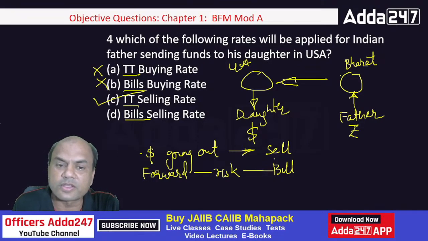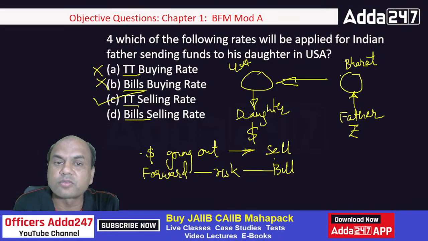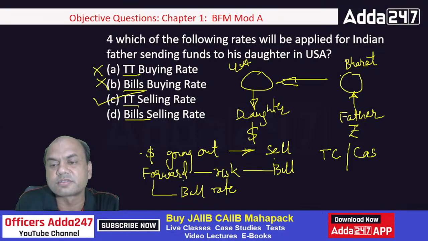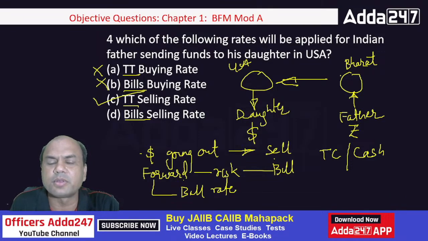TT selling rate. Always remember, whenever you are doing some transaction which is forward dated or future dated, you are booking a contract for 2 months, for 3 months, then it is a forward transaction. In that case, you'll always use the bill rate. See here, in forward transactions, you'll always use the bill rate. In normal transactions, without any forward, without any risk, we'll be using the TT rates. There are other rates also. There is a TC rate, traveler's checks rate. There is a cash rate. There are basically 4 important rates in this forex: TC, cash, TT, and bill.